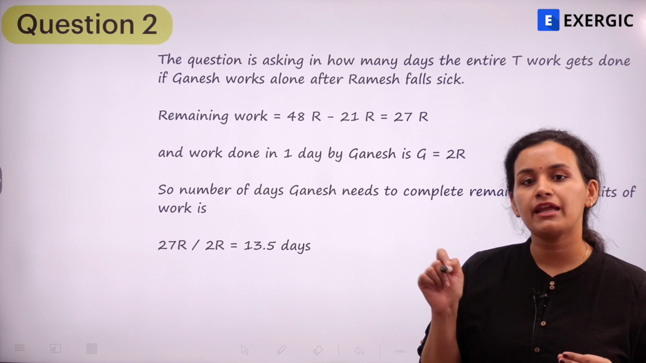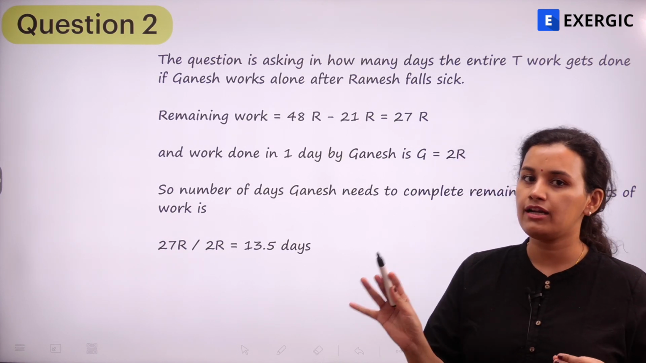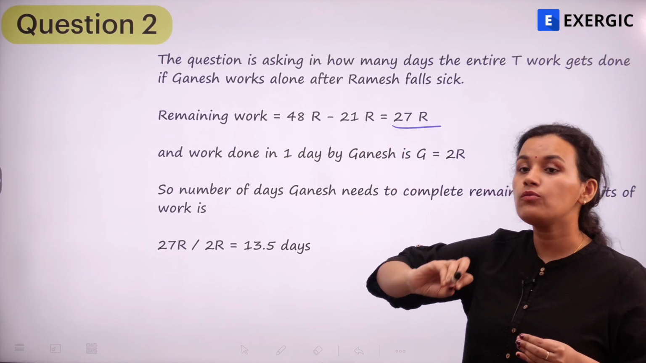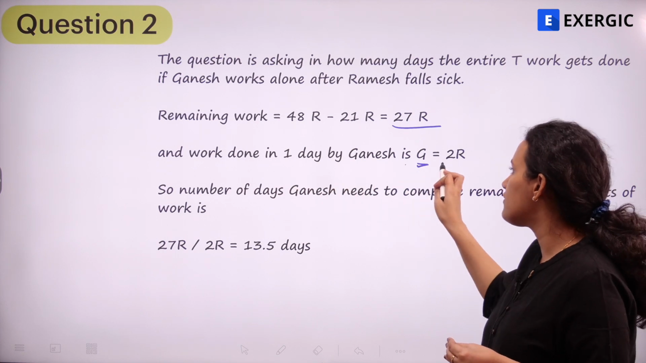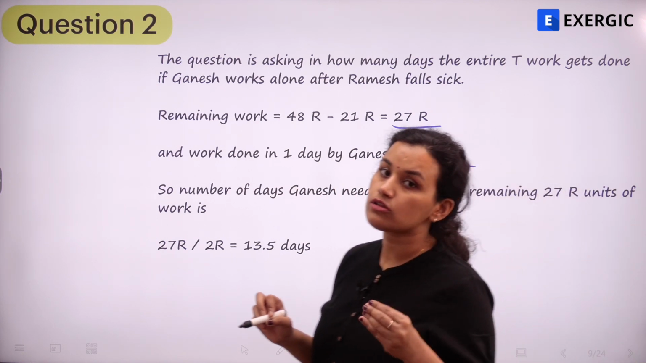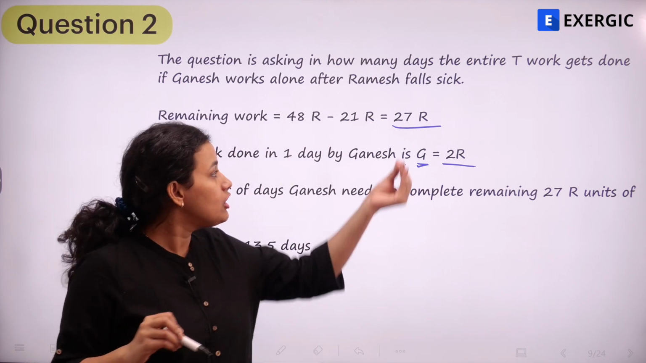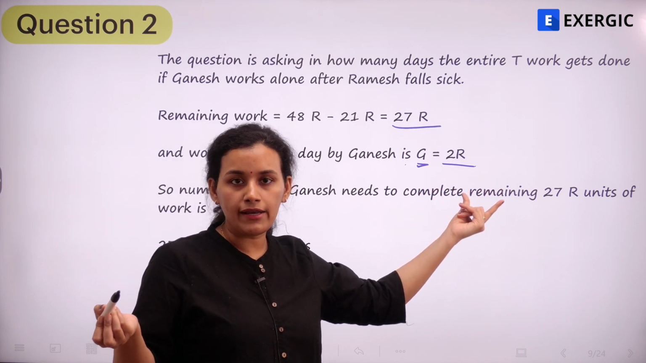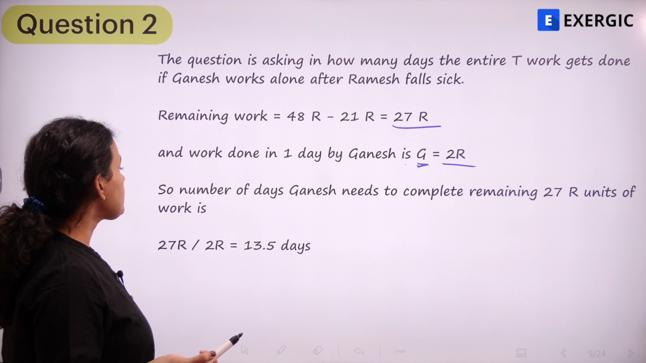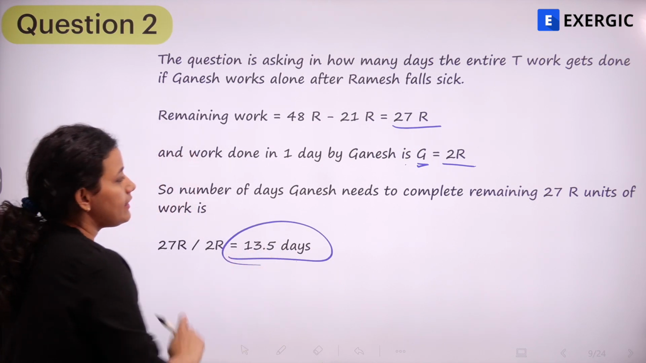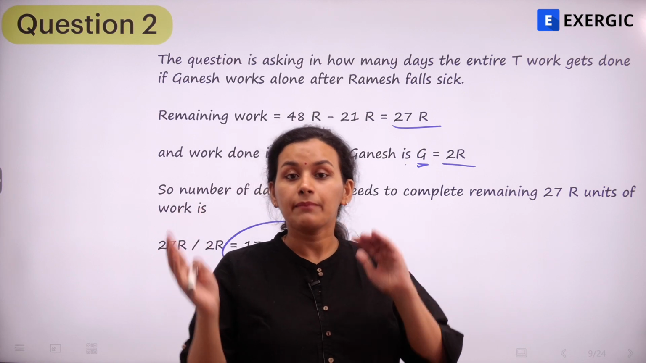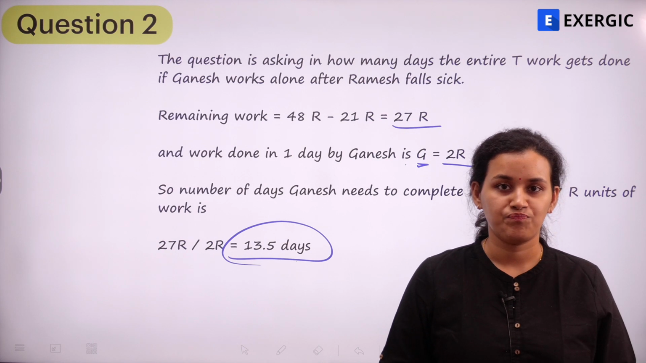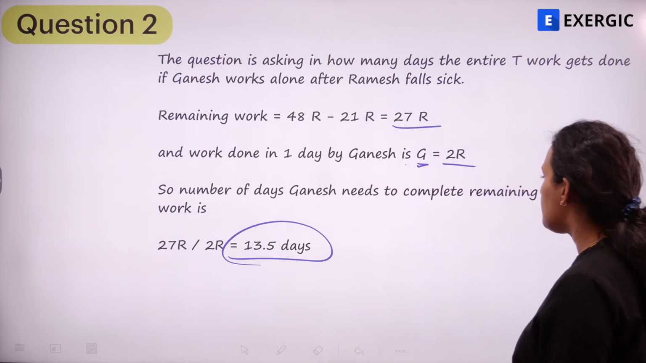So we just saw that the remaining amount of work is 27R, because for 7 days both Ramesh and Ganesh have worked. And work done in 1 day by Ganesh is G, which is nothing but 2R. So can we not find out how many days he would have taken to complete the work? 27R is the work remaining. Per day he is going to do 2R units of work, and so the number of days is going to be 13.5 days. The remaining work he is going to complete in 13.5 days. Is it clear?